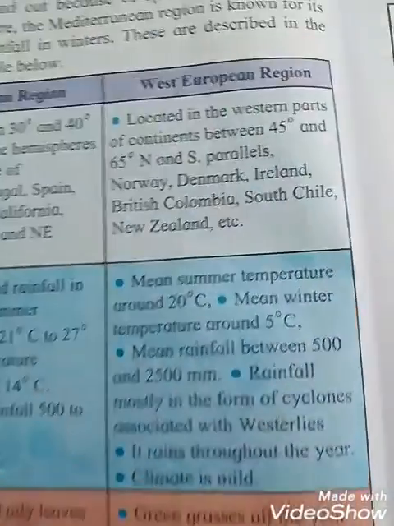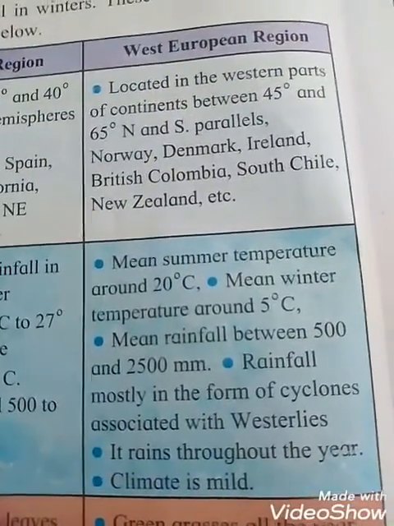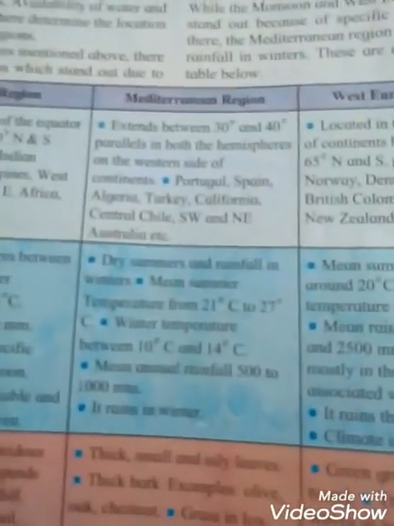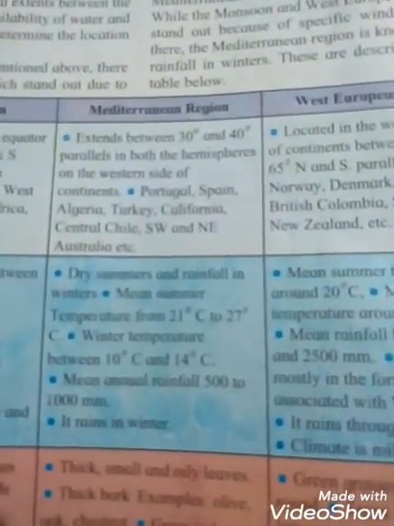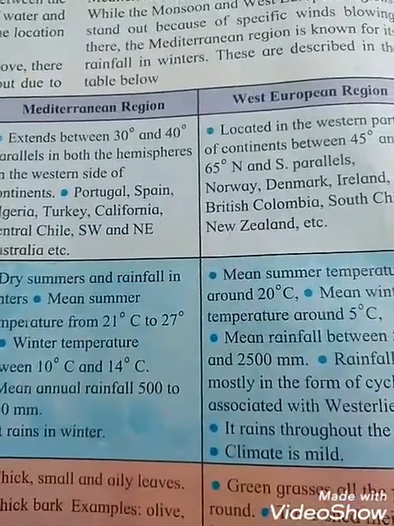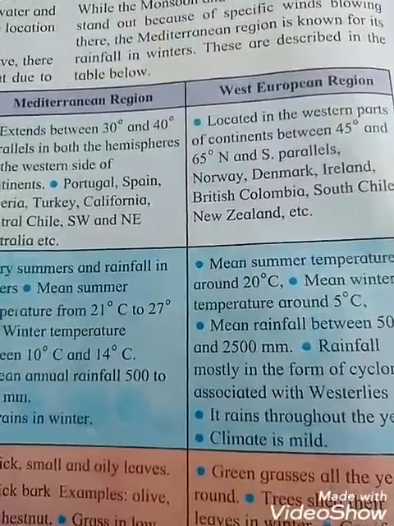We have learned the Western European region. So this way we have learned three regions. The first one is the monsoon region, the second is the Mediterranean region, and the third is the West European region. Okay students.